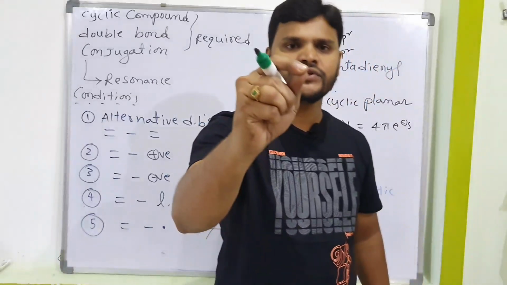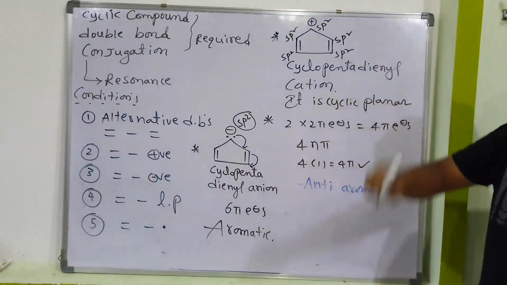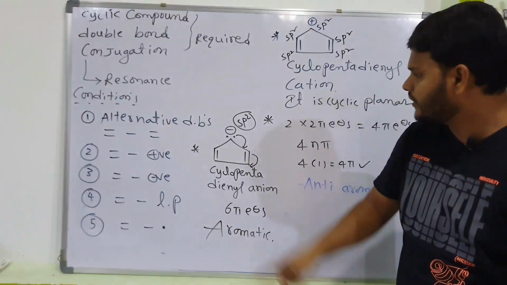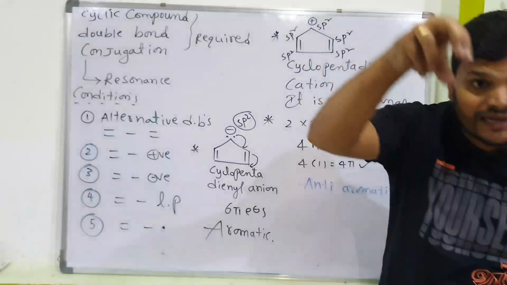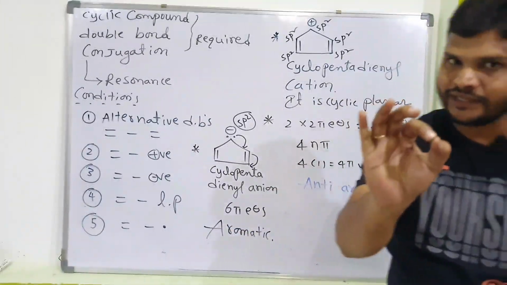So each and every student, focus on these two examples. This is the cyclopentadienyl cation. This is the cyclopentadienyl anion. So here the lone pair also has to be considered, therefore 6 pi electrons, therefore aromatic. Is it clear? Okay, good.